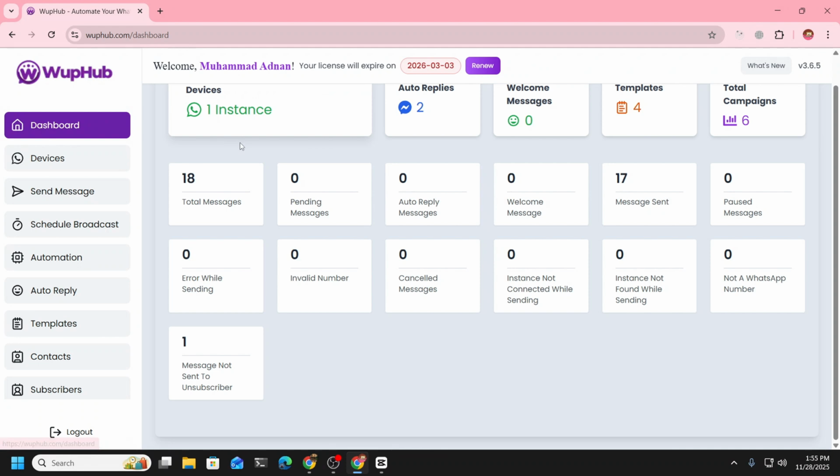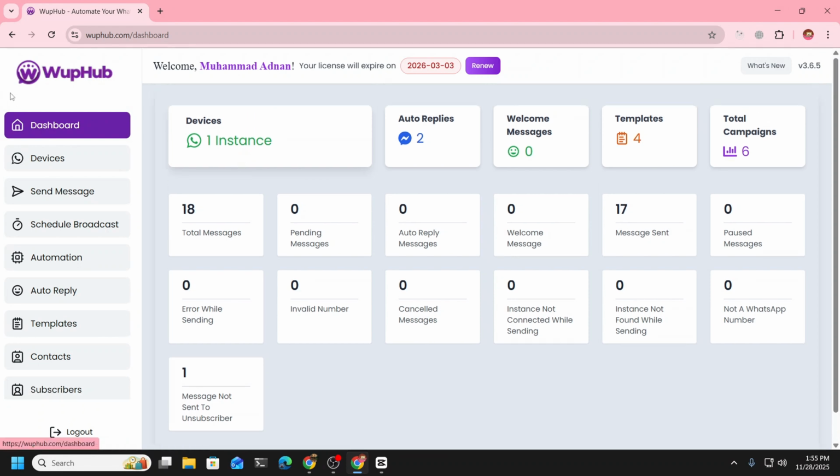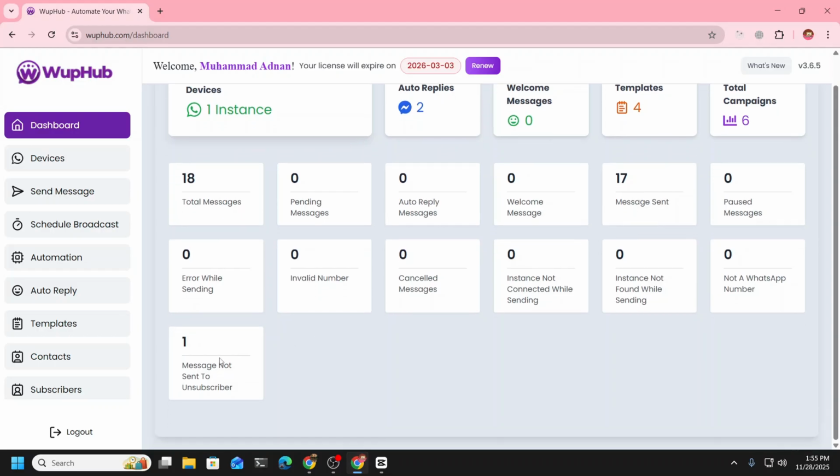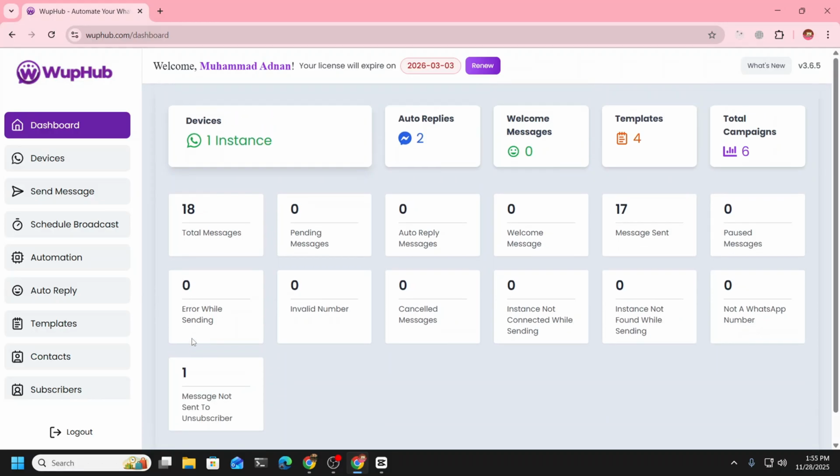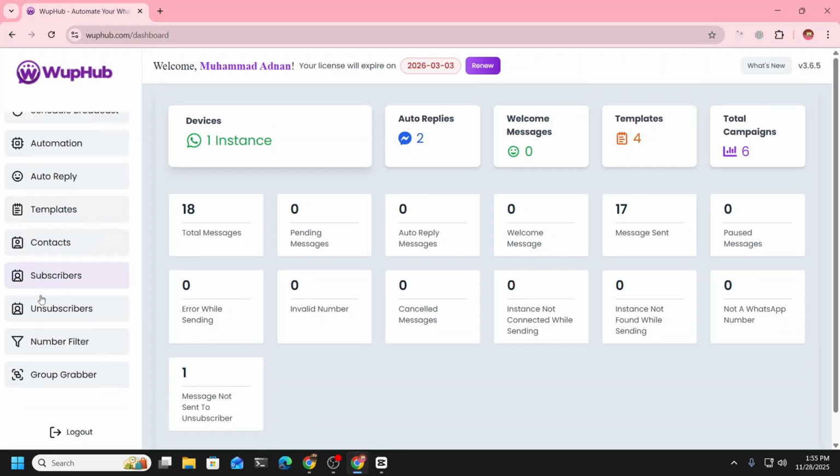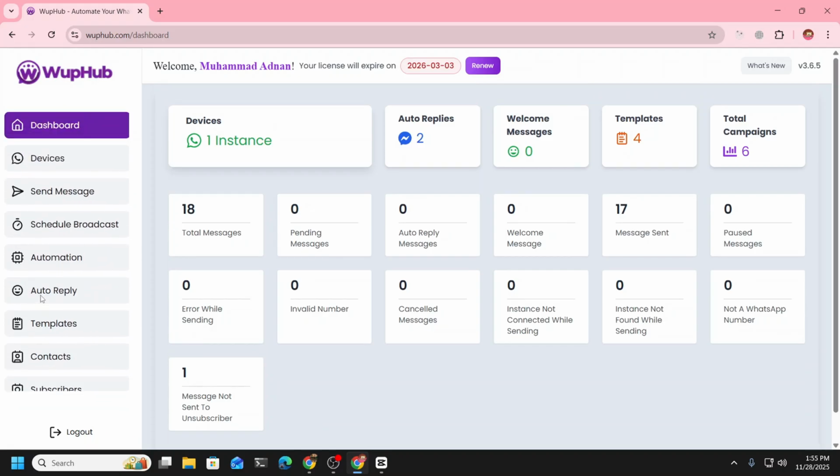If you like, here we have the dashboard. You're going to find how many devices you have connected, how many auto replies you have set up, how many templates, campaigns, total messages, sent messages, and everything, or messages that did not get sent because of unsubscribers. You can see that got updated here as well. So everything is working fine, and you can start using. Have a nice day.